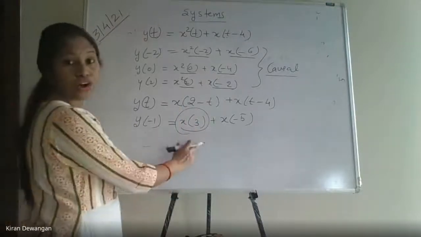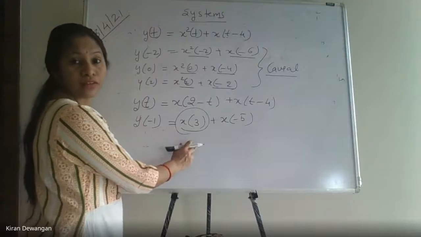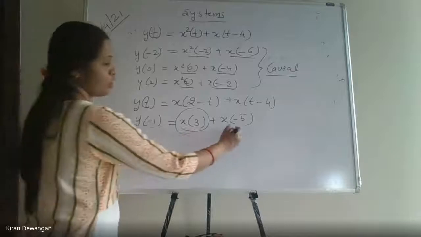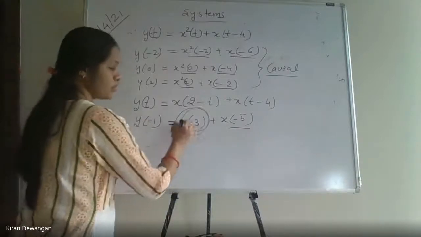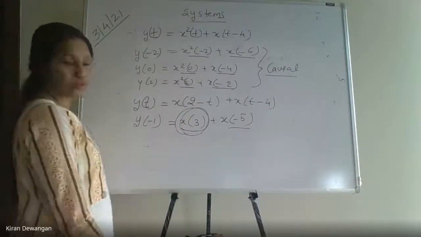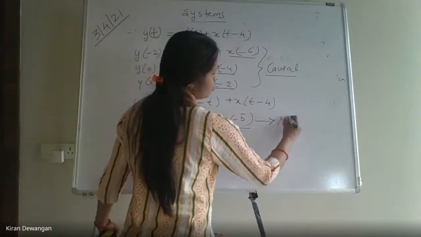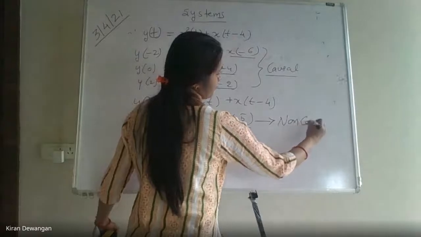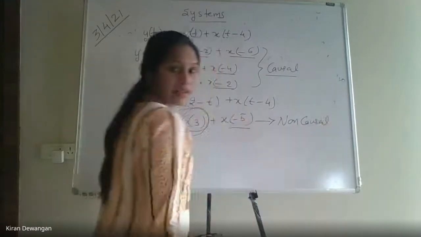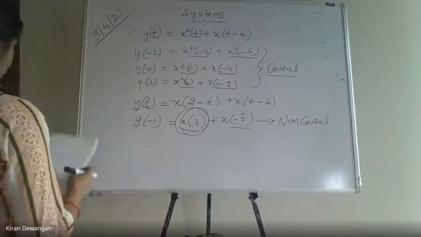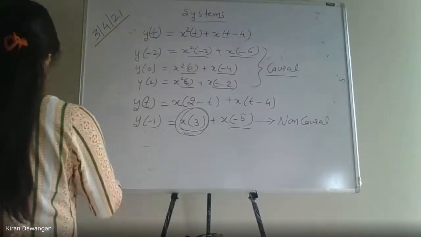It's depending on future value of input. It is depending on the past also, but it is depending on the future value of input also. यहीं पर directly we can declare that the system is a non-causal system. ठीक है? Clear now? It's a non-causal system. Now let's take another example.